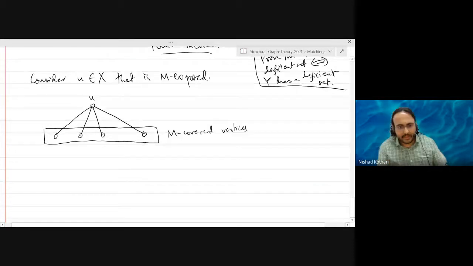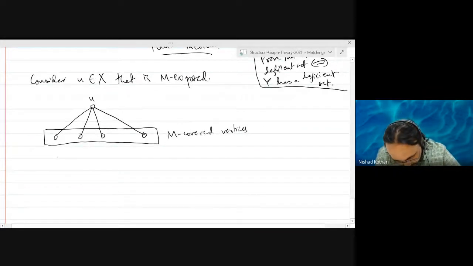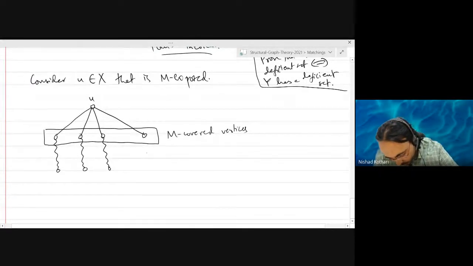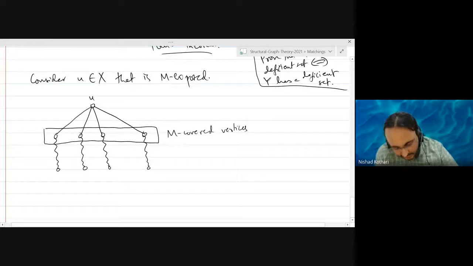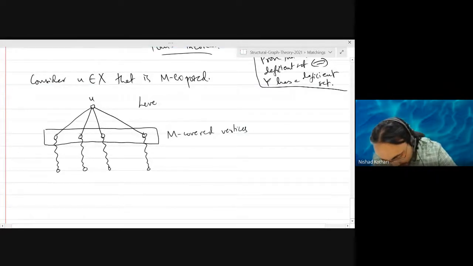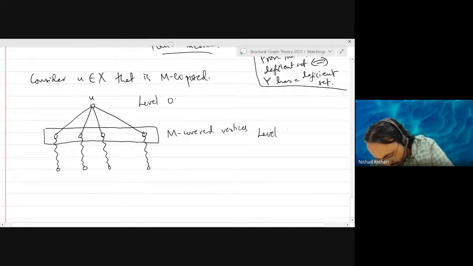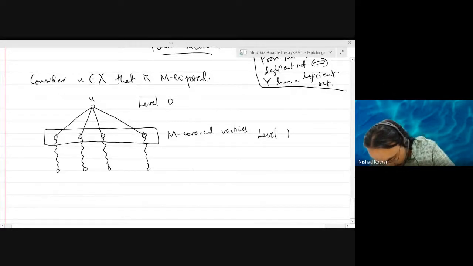Okay, otherwise this would not be a maximum matching. So for all of these vertices, you will be able to see a matching edge, and in the tree, you take only the matching edges. Okay, so this is level 0. So you can think of it as level 0, level 1, level 2.